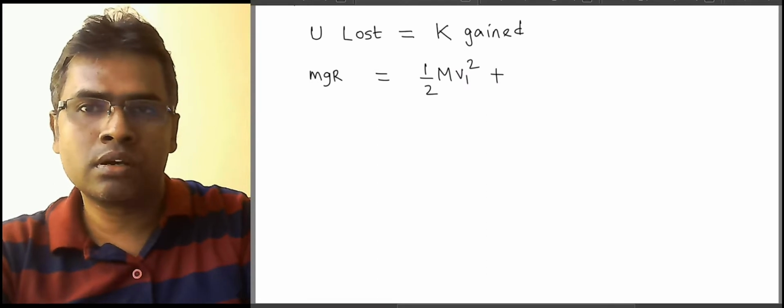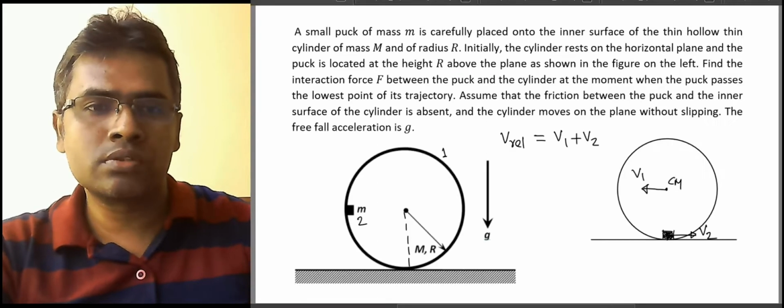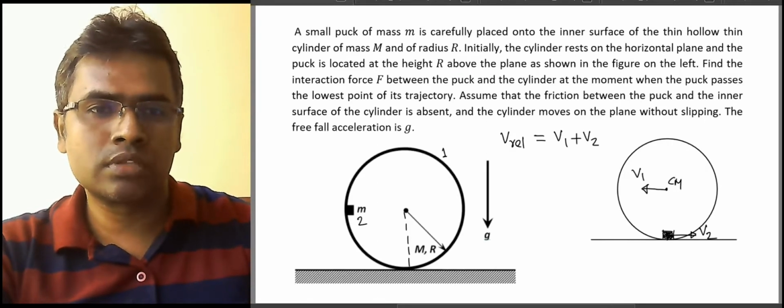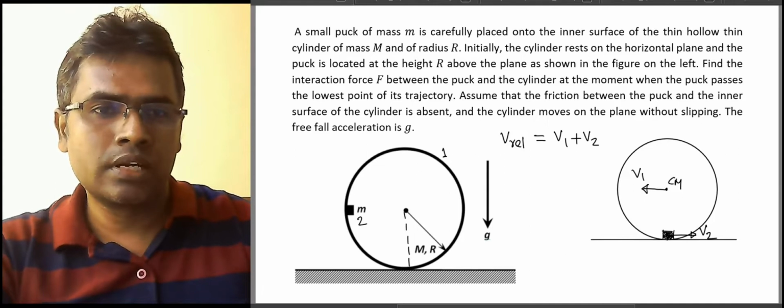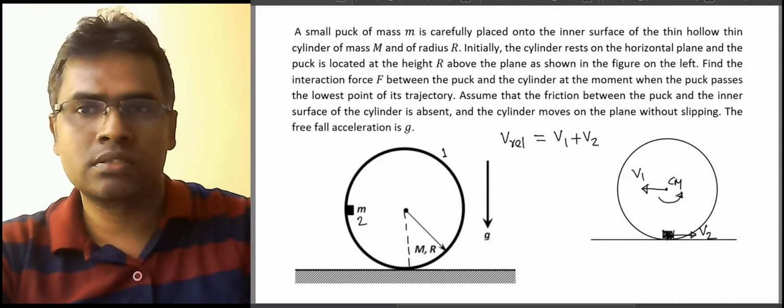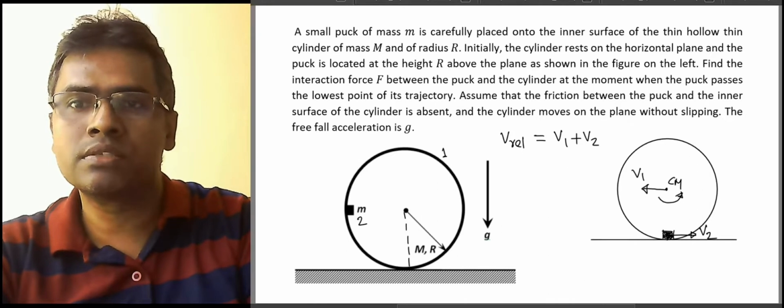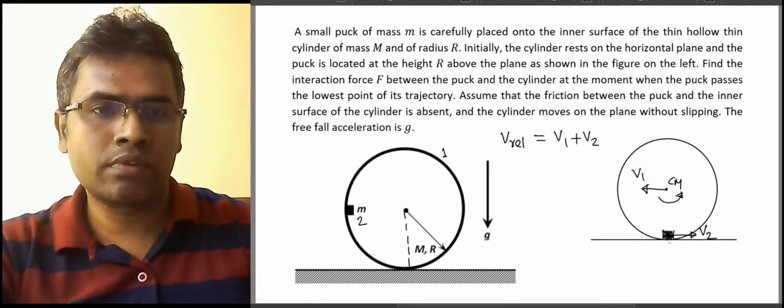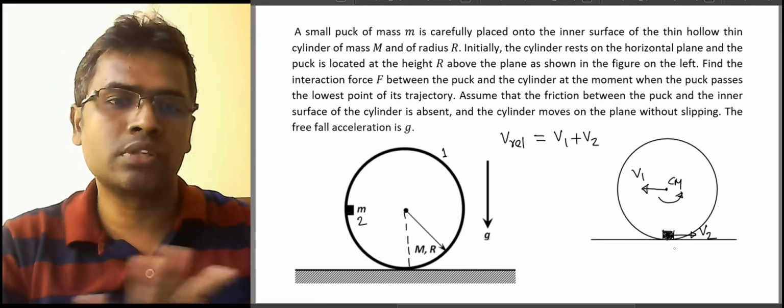Now here we have to be careful. Because the cylinder is rolling without slipping, the cylinder will have an angular velocity in the counterclockwise sense. Why in the counterclockwise sense? If you look at the point of contact, for a moment, forget about the puck.